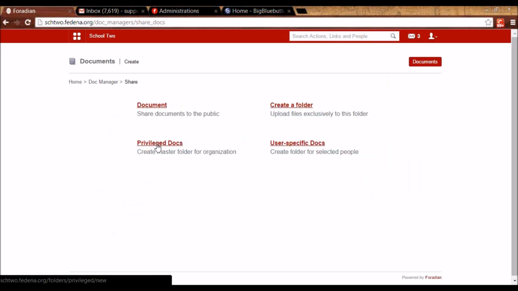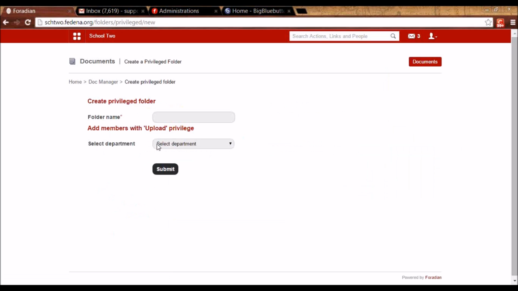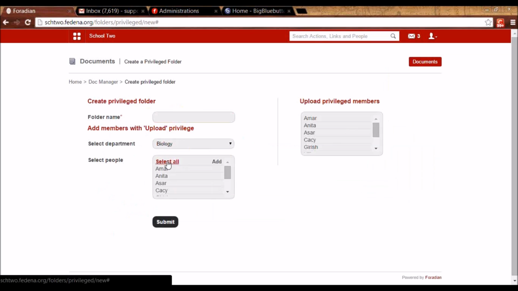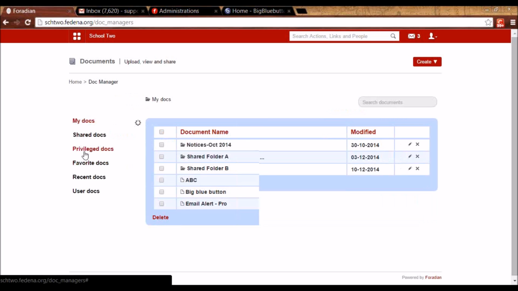The third option that you will see here is Privileged Docs. It is like you want to create a folder and allow the employees to be able to upload in that folder. So I can give the folder a name. I can select the employees. And all these employees that I've selected will be able to upload documents inside this folder. And they are going to get that option under Privileged Docs.